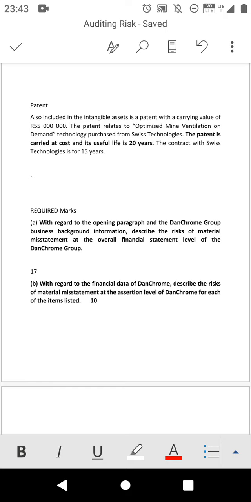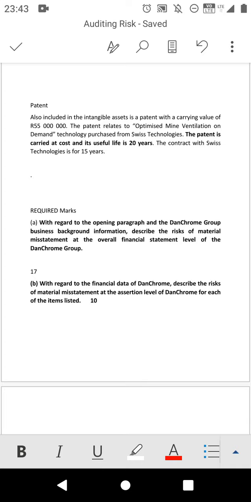The first requirement that you must ask on a question related to this chapter is this one: with regard to the opening paragraph on Dunchrome Group business background information, describe the risk of material misstatement at overall financial statement level for the Dunchrome Group.